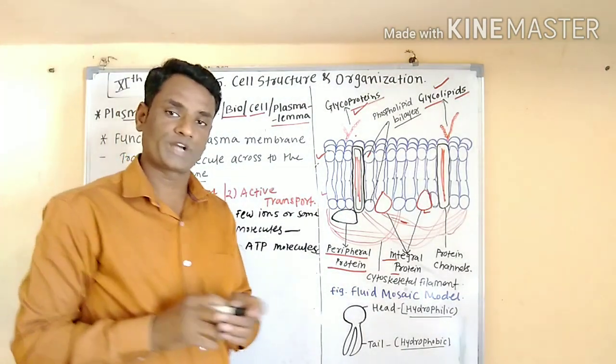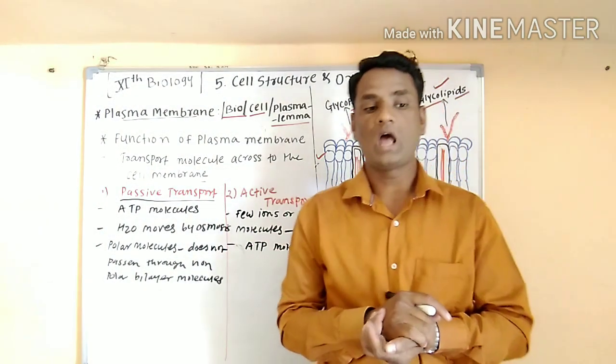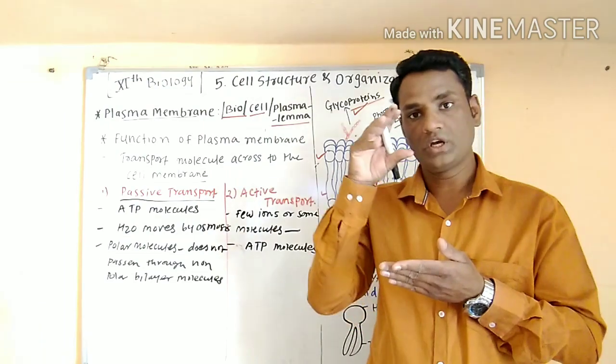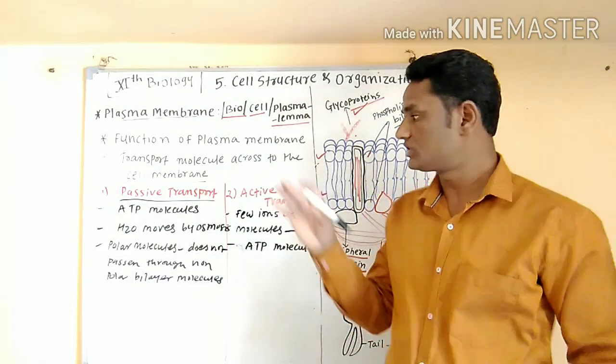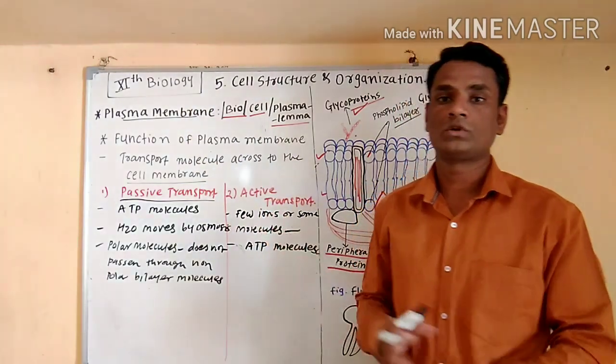Active transport also imports safely to the cell and protects it from mechanical injury. This is a function of the plasma membrane.